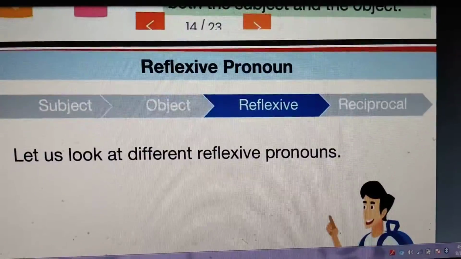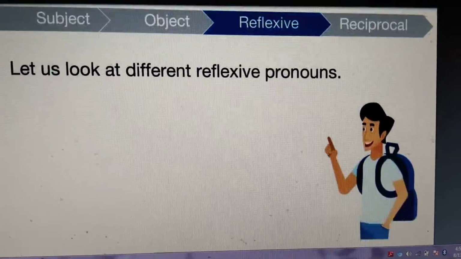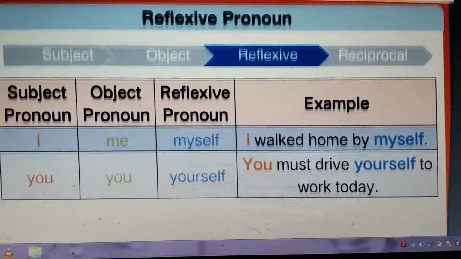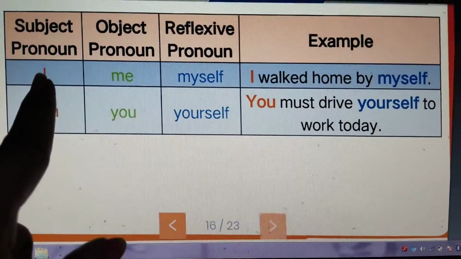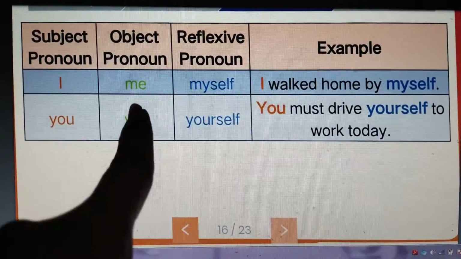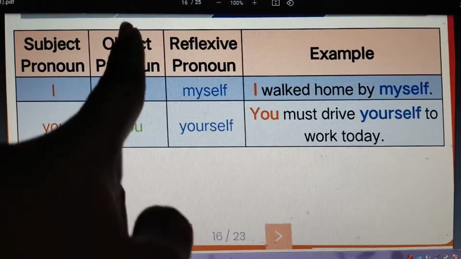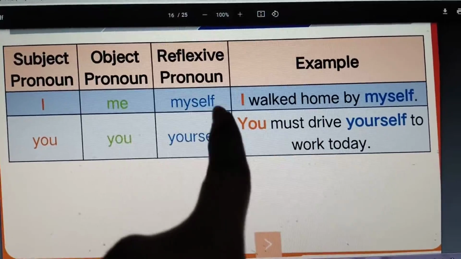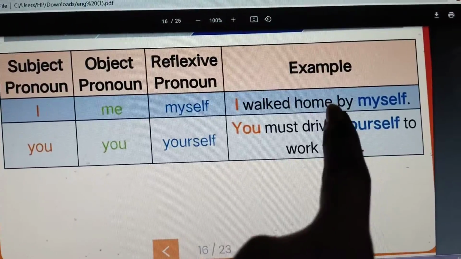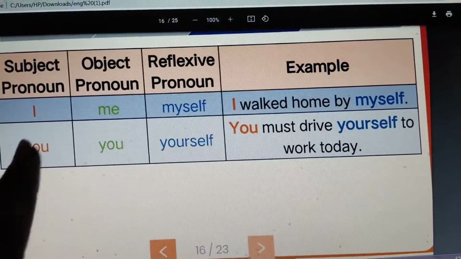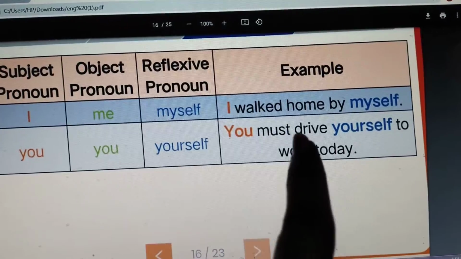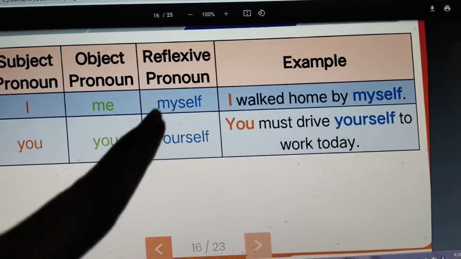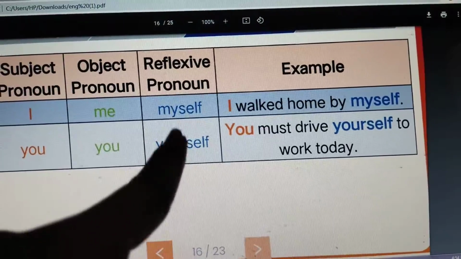Now let us look at different reflexive pronouns. Here you can see I is the subject, me is the object, and the reflexive pronoun is myself. I walked home by myself. You, yourself. You must drive yourself to work today. So what is the reflexive pronoun here?